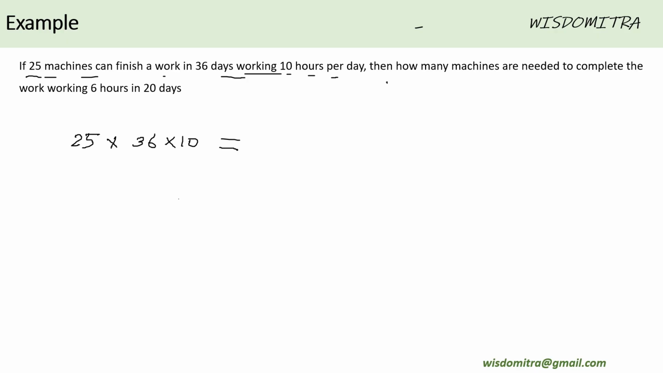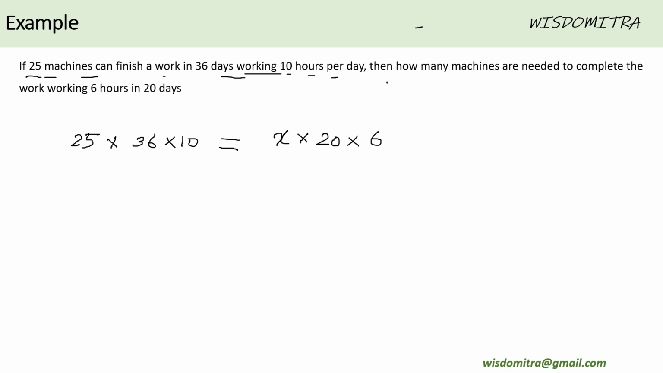The same as some X number of machines working for 20 days, right? And they are working for 6 hours. So basically, the total unit of time, 36 into 10, is now changed to 20 into 6. And the number of machines that were originally used were 25. That might be more now, because you have to finish the work in a lesser number of days while working lesser number of hours. So this X is going to be more. And this gives us the total work, obviously, right?